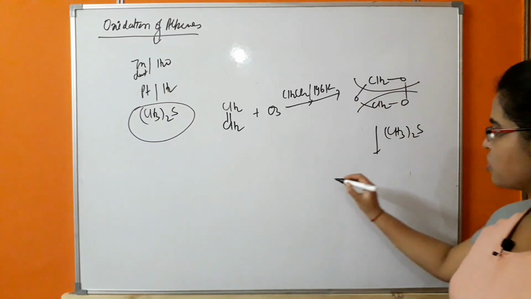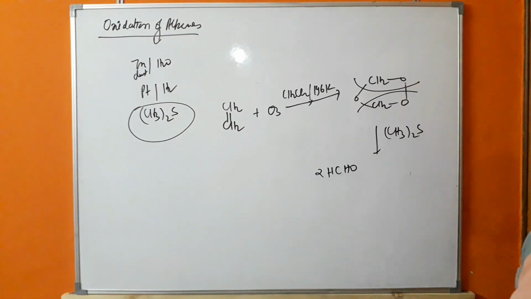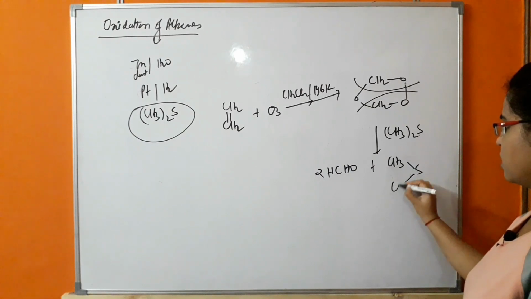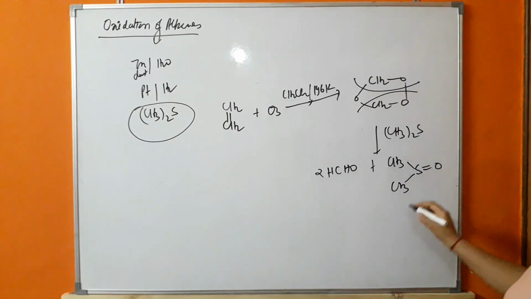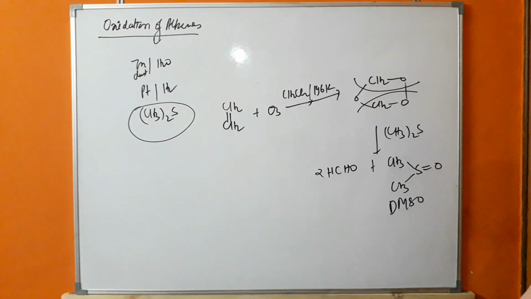In this, two molecules of HCHO, that is aldehyde, will be formed, and CH3 S CH3 will be removed, which will double bond with the oxygen. This is known as DMSO. What do you mean by DMSO? Dimethyl sulfoxide.